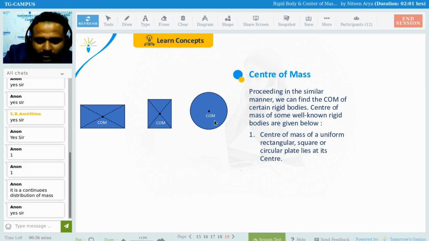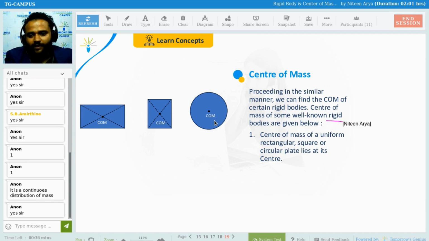Any other particular kind of shape you can find in the same sense. Clear? Okay. Proceeding in a similar manner, we can find the center of mass of certain rigid bodies.